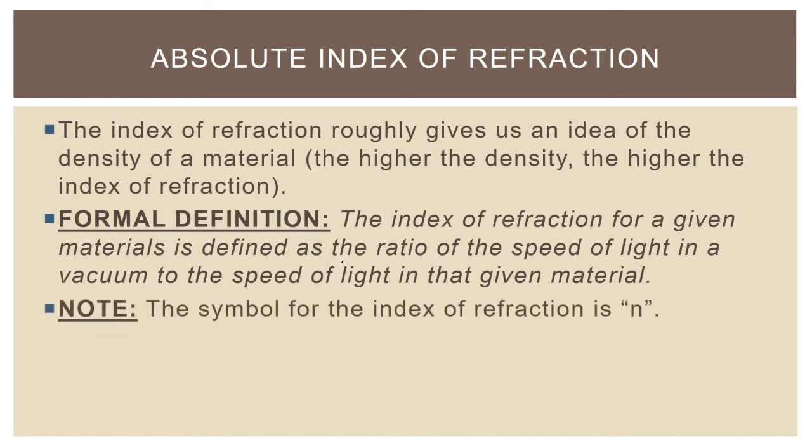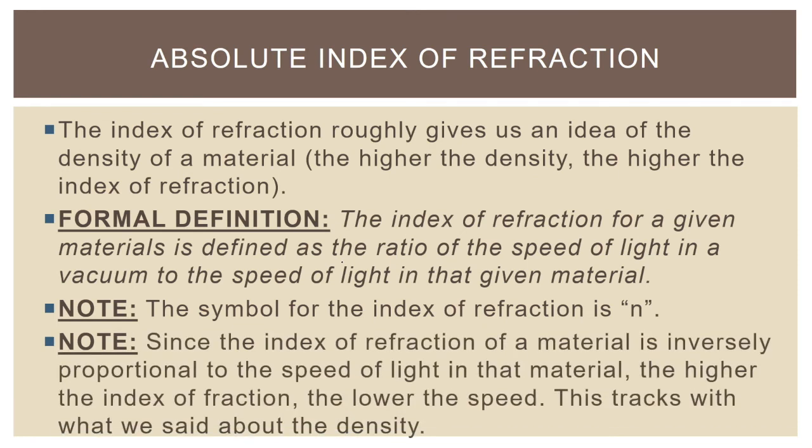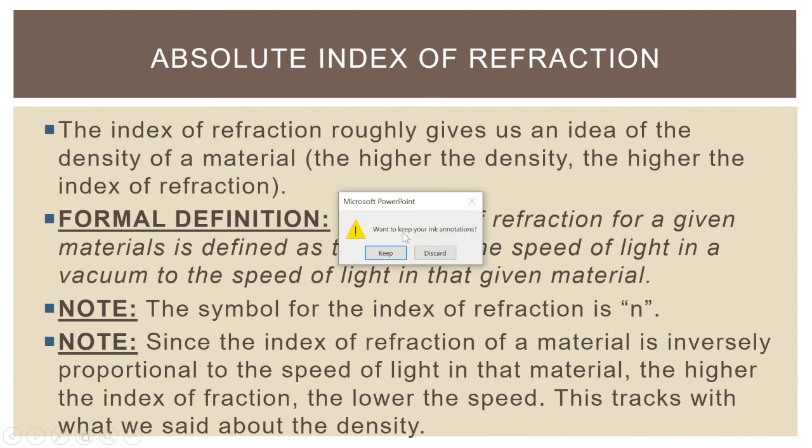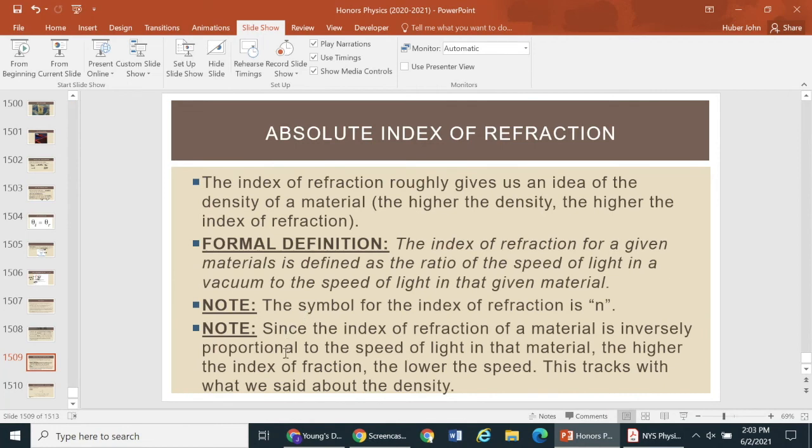The symbol for the index of refraction is n, lowercase n. And what we can also say here is since the index of refraction of a material is inversely proportional to the speed of light in that material, right? If we have a slower speed, we're going to have a higher index because that means light is going that many more times faster in a vacuum. The higher the index of refraction, the lower the speed. And this tracks with everything that we said about density. And that's an important thing to keep in mind as we're moving along here.